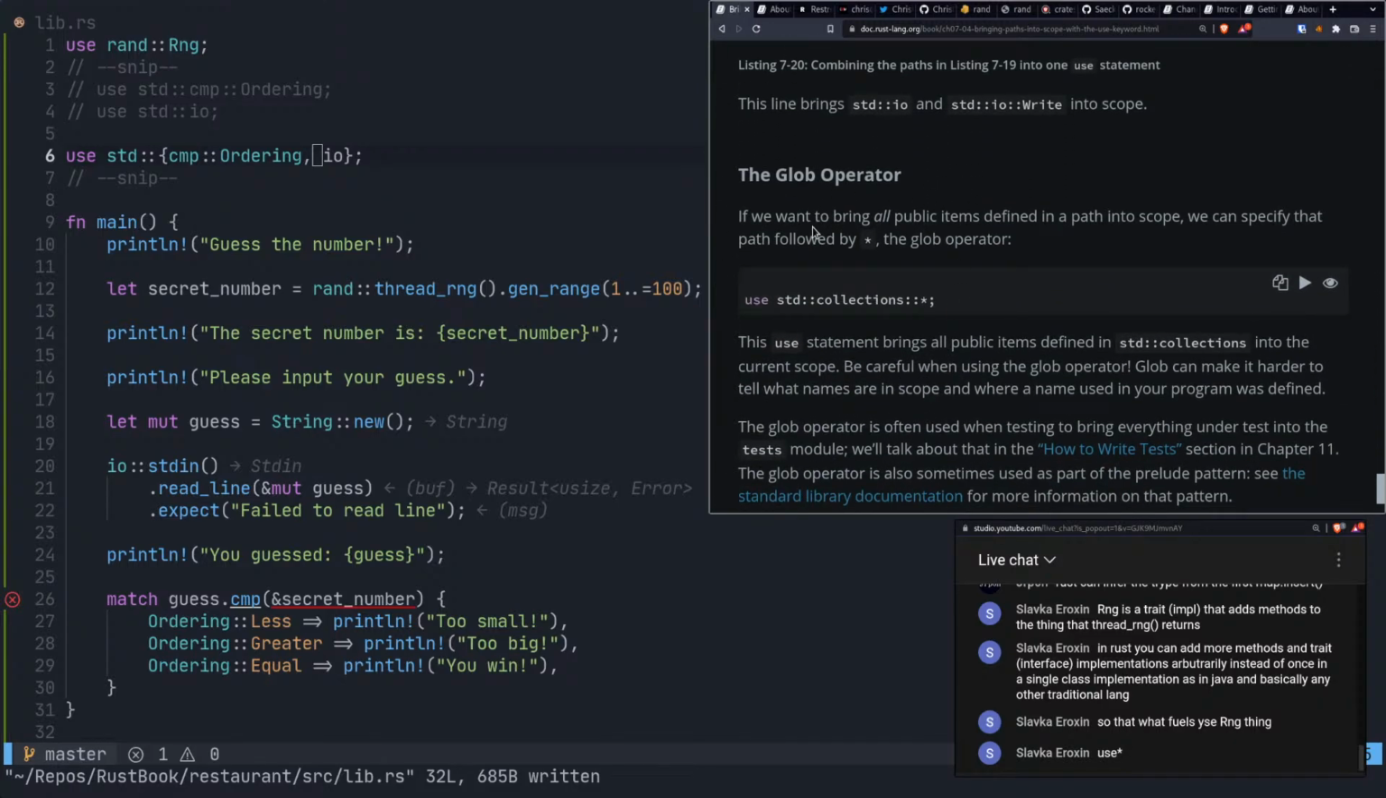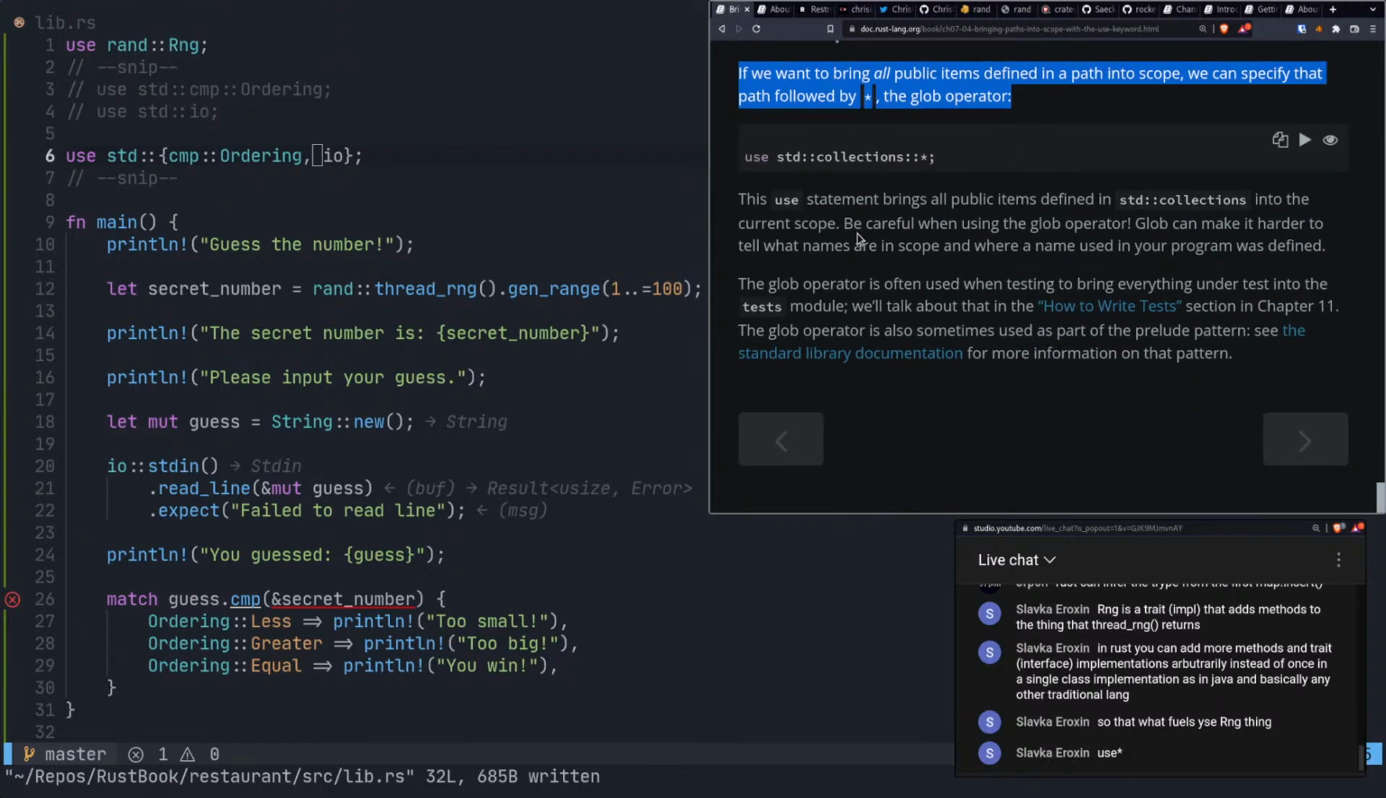The glob operator. If we want to bring in all public items defined in the path into scope, we can specify that path followed by the star or glob operator. All right. You should probably be familiar with that one. Basically, it'll just bring in all collections.